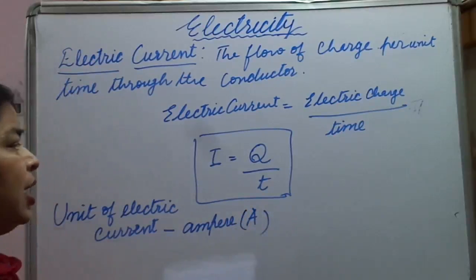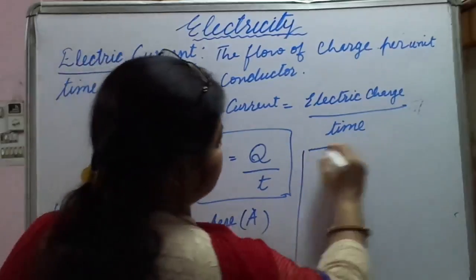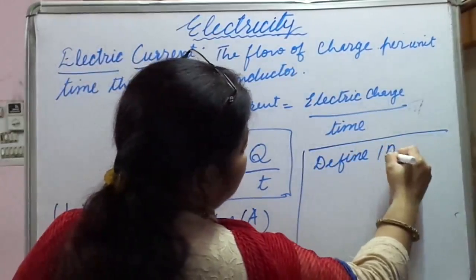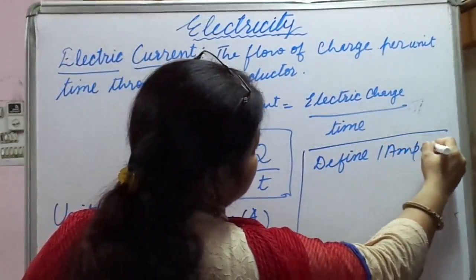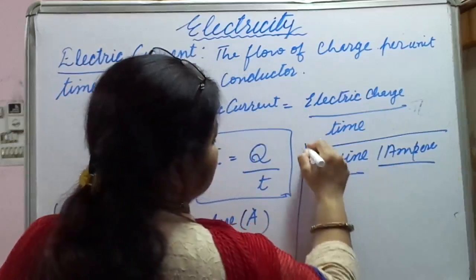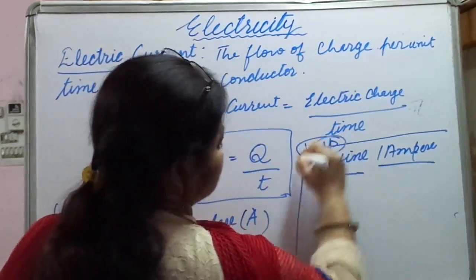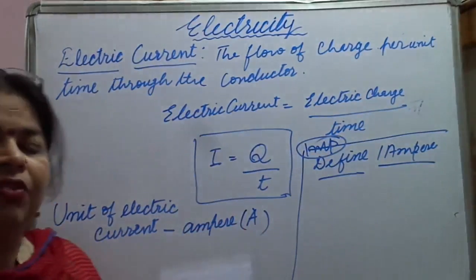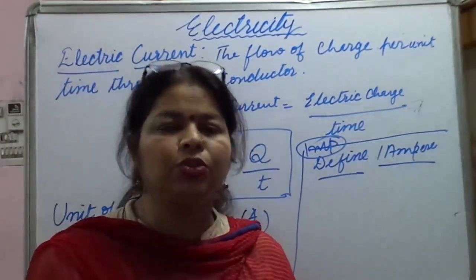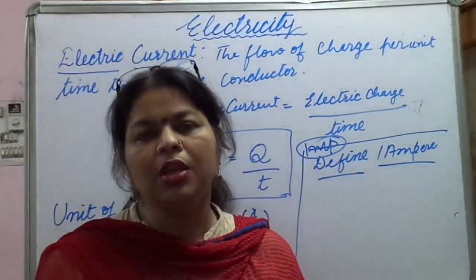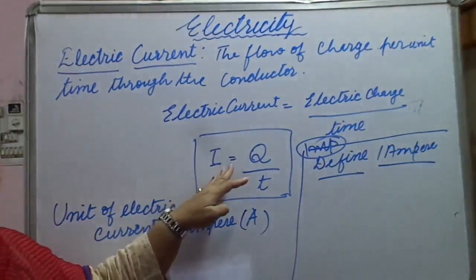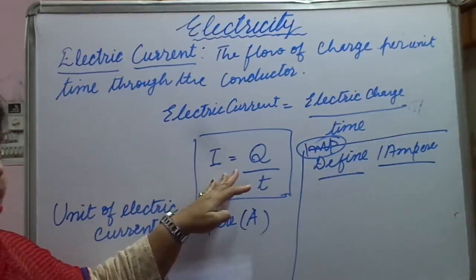Now here again one important definition. I am writing here: define 1 ampere. Very, very important. When do we say that 1 ampere of current is flowing through a conductor?